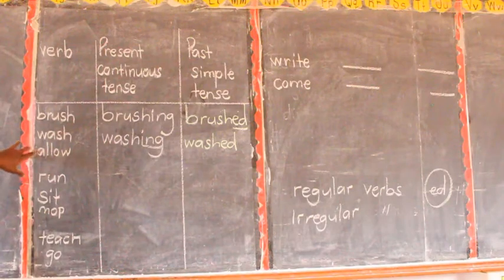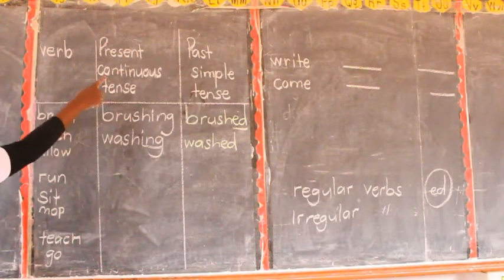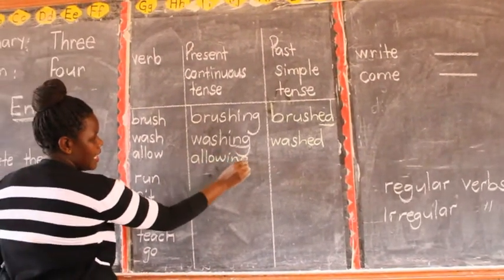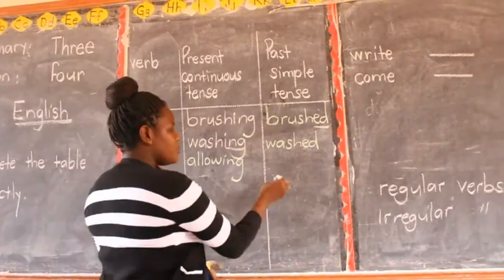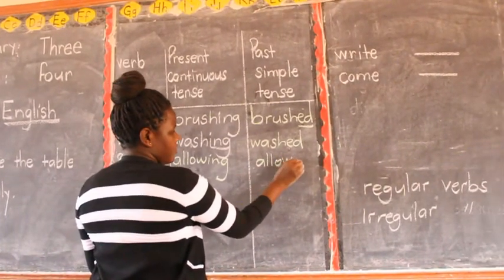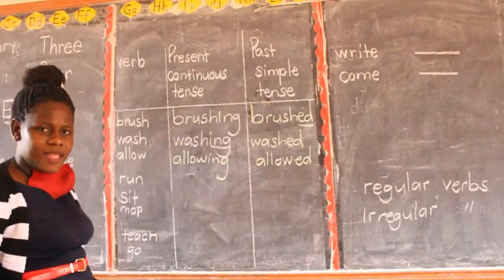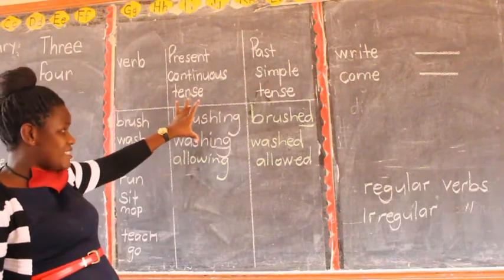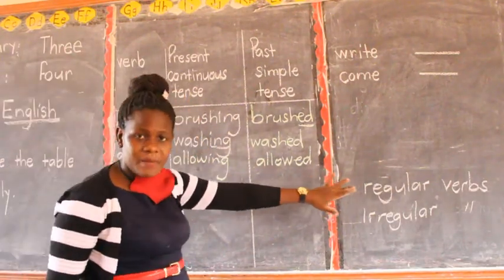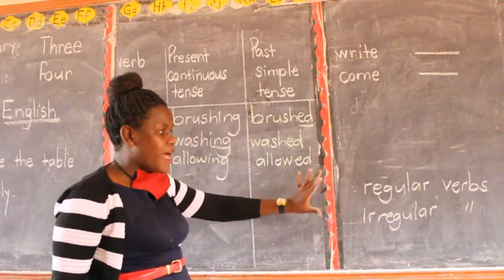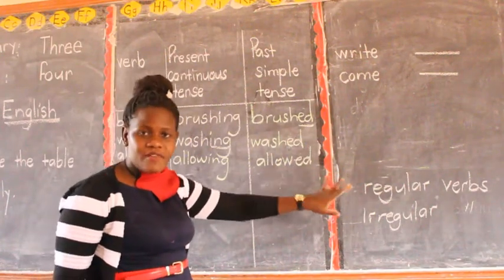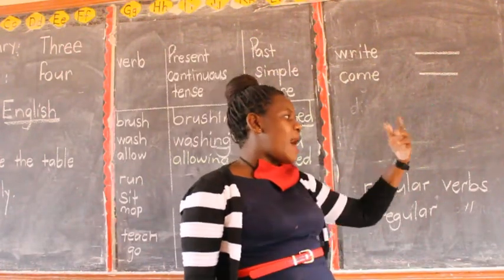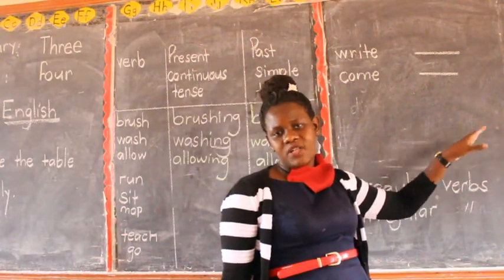We say allow. The present continuous tense of allow will become allowing. Hope we are moving together. These ones here, I have grouped, they are very many. So this first category falls under regular verbs. You are going to identify others which fall under regular verbs. I have said regular verbs are verbs whereby when forming the past tense, you add ed. Those ones are regular verbs.